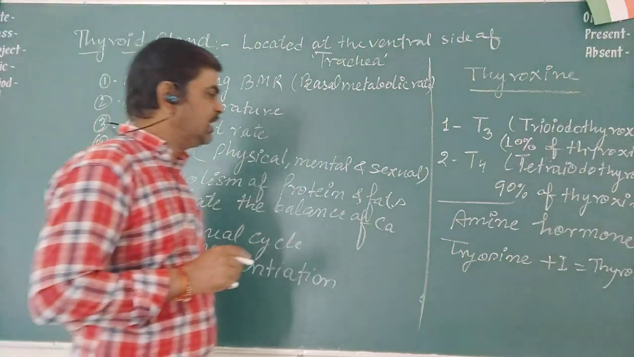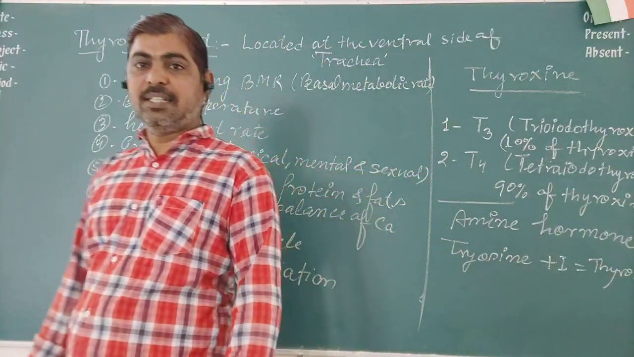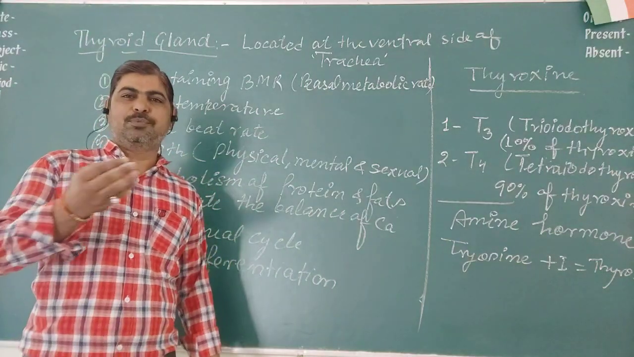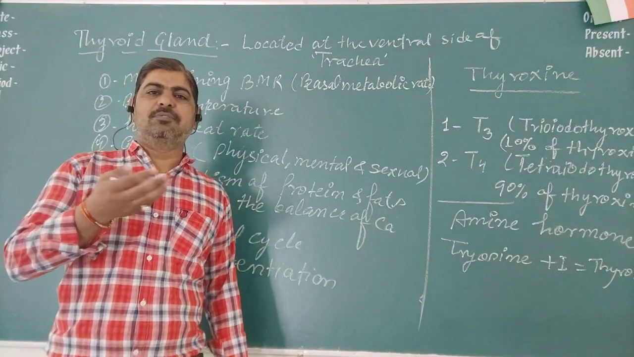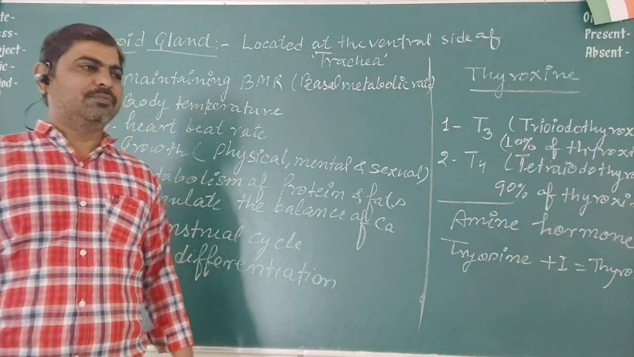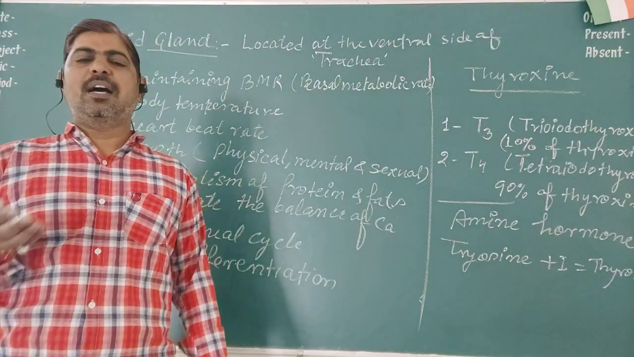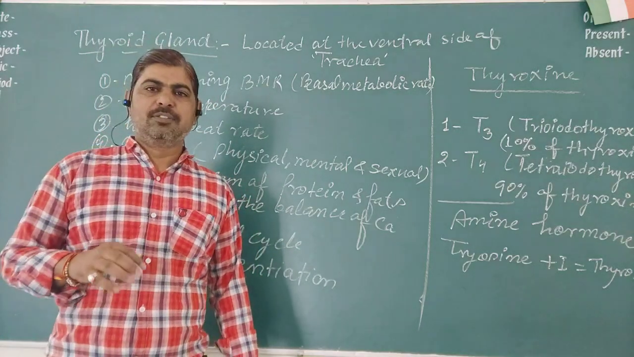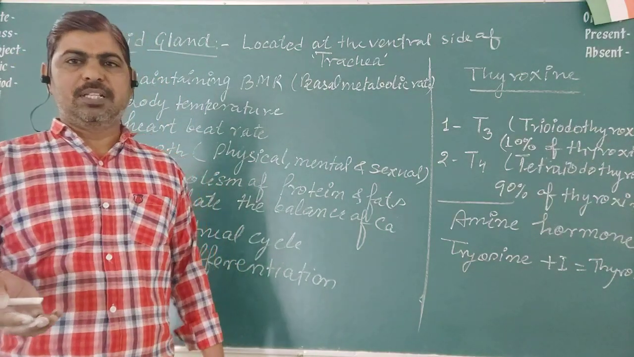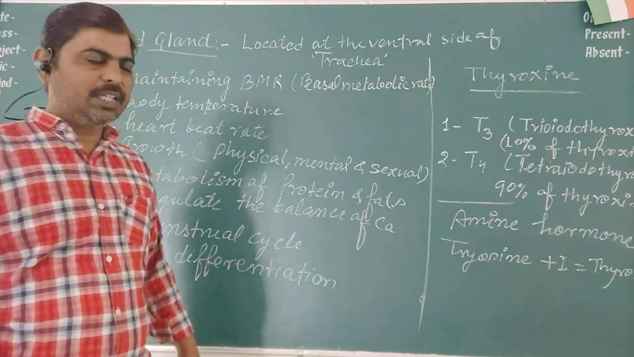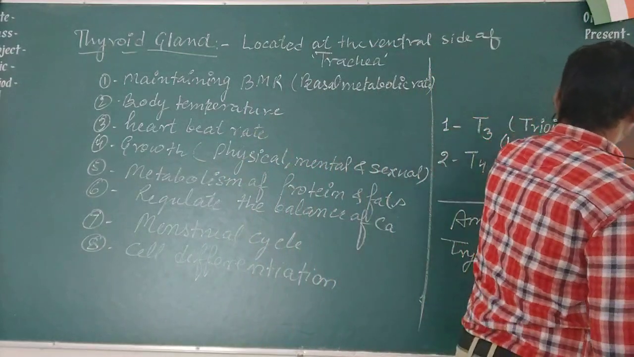You also saw here that thyroxine is made from tyrosine plus iodine, so the presence of iodine is necessary. Perhaps you will face a question like this: what will happen if the thyroid gland is removed from the frog, or if the tadpole is living in iodine-deficient water? The simple answer is that metamorphosis will not take place and it will not convert into an adult frog. Okay, so these are the different functions of the thyroid.